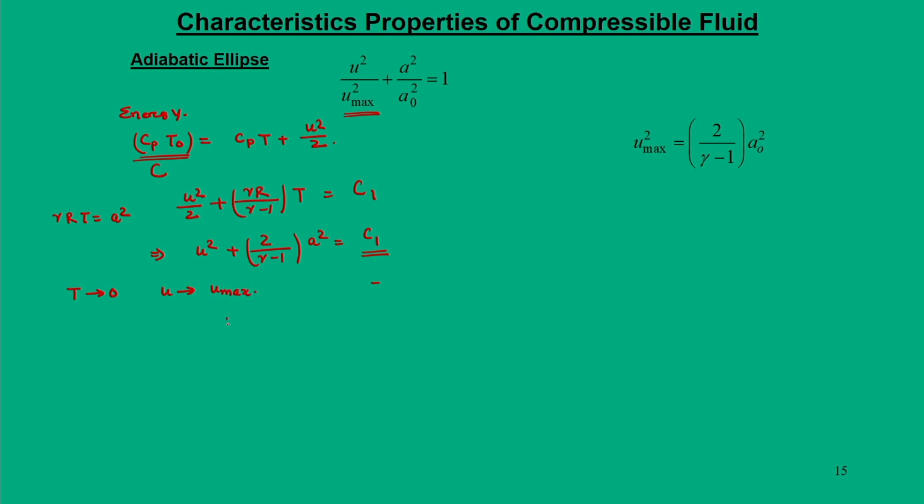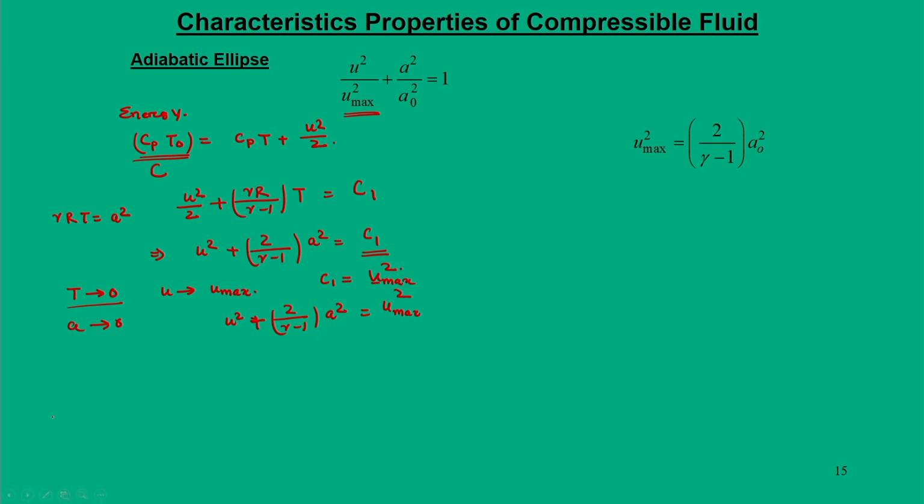So, we can write u square plus 2 by gamma minus 1 into a square as u max square, because this C1 becomes u max square, where T is equal to 0 and a goes to 0. So, C1 becomes u max square.